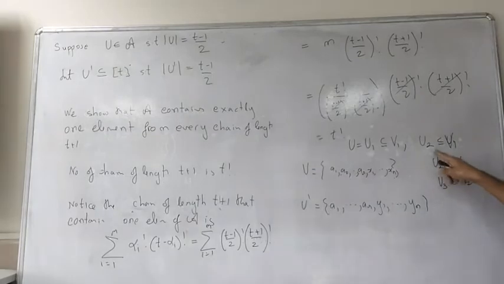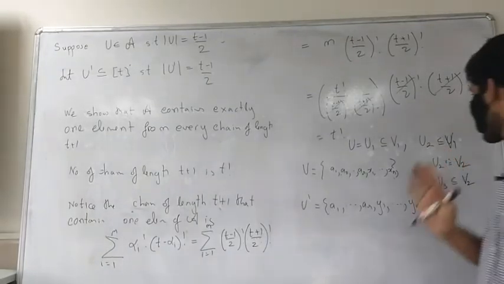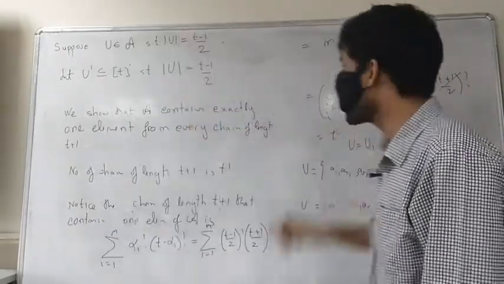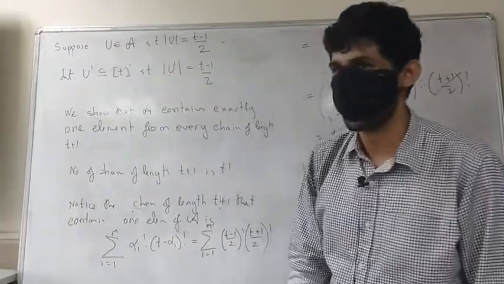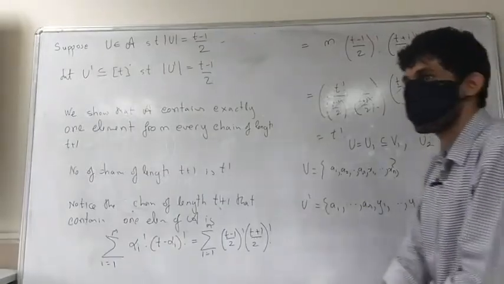Again, A has u2 in it, so it cannot have v2 in it. Since it doesn't have v2 in it, it has to have u3 in it. So it has to have all u1, u2, u3, u4, whatever, up to un, where you have reached u prime. That's the beautiful argument.